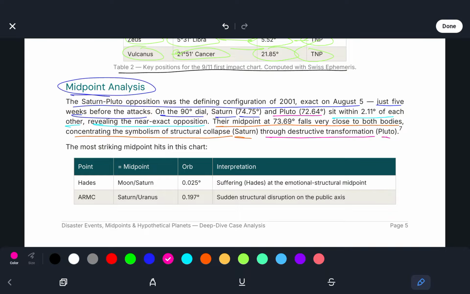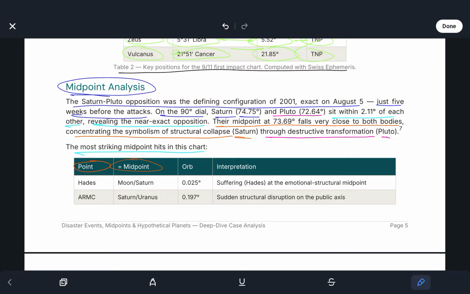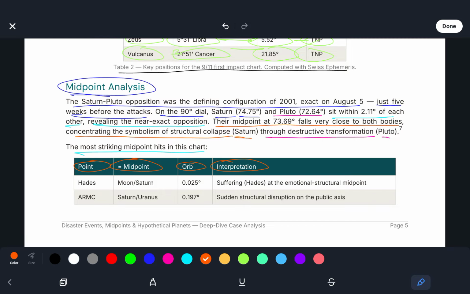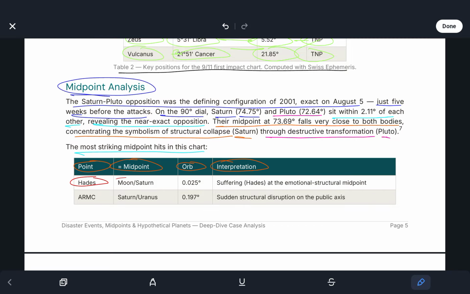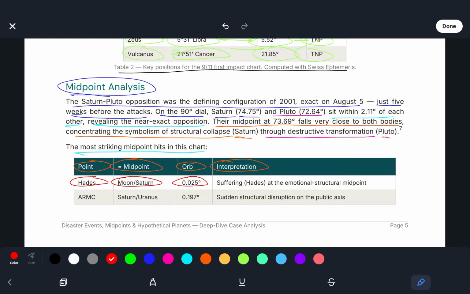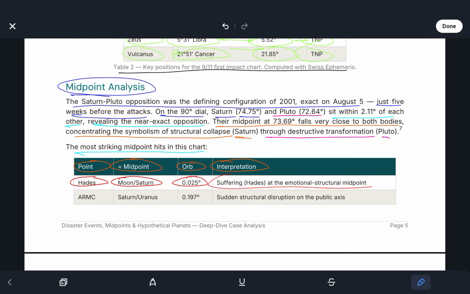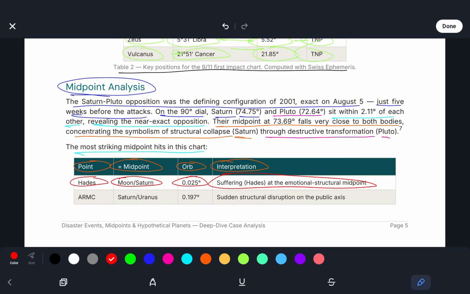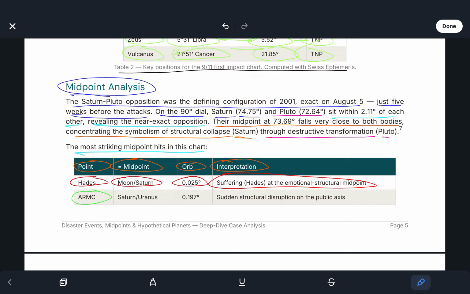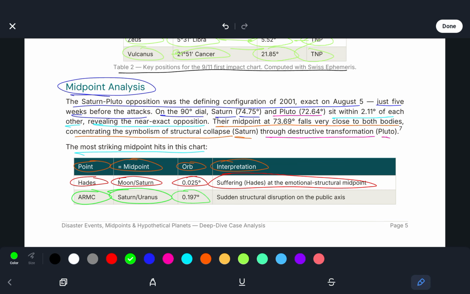And the most striking midpoint hits in this chart, as we can see, are listed by point, midpoint, orb, and interpretation. Starting with Hades on the Moon-Saturn midpoint with an orb of 0.025 degrees, suffering at the emotional structural midpoint. We see ARMC on the Saturn-Uranus midpoint, 0.197 degrees, sudden structural disruption on the public axis.